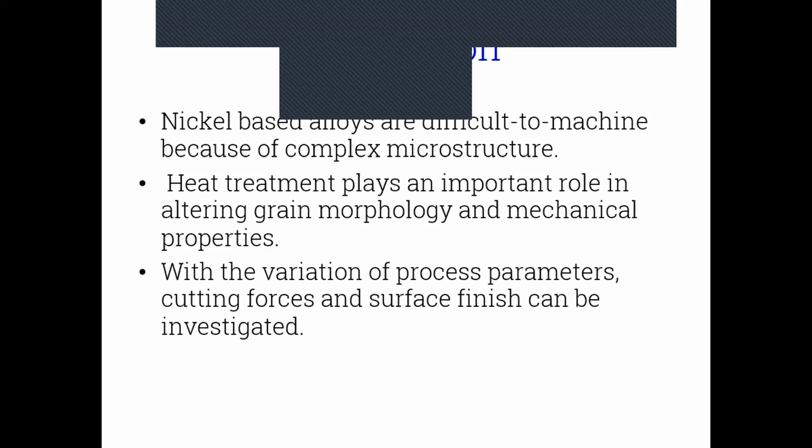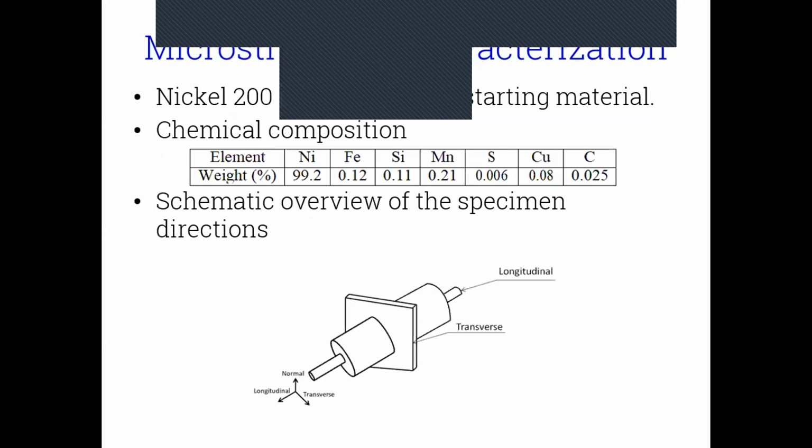It's been observed that accurate heat treatment can play an important role in altering the grain morphology and mechanical properties, so that we're able to achieve good machining properties of nickel. The process parameters which we have input are the feed rate, depth of cut and speed, and our output is cutting force and the surface roughness which has been investigated. For this experiment, we had taken nickel 200, and as you can see from the composition, the content of nickel is quite high, which is 99.2%.